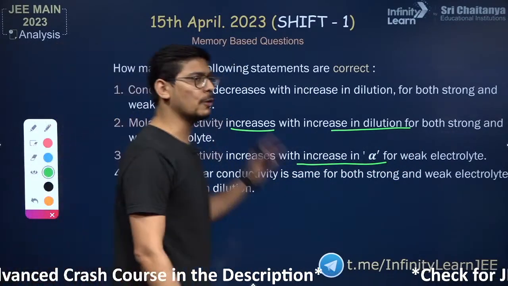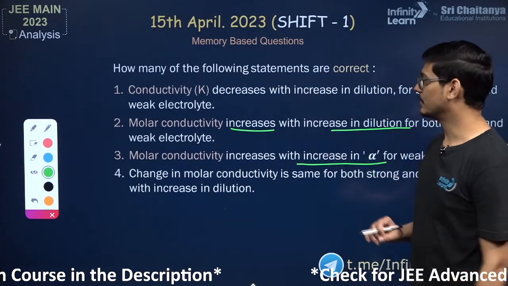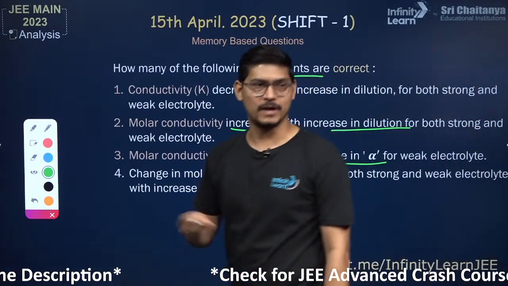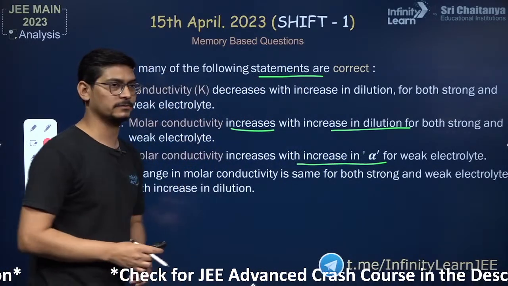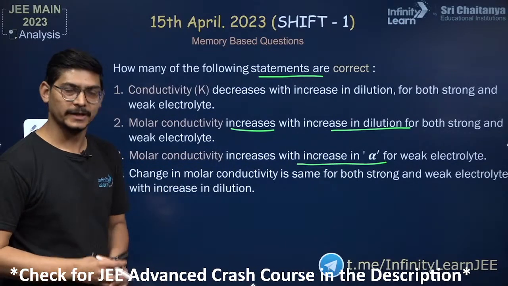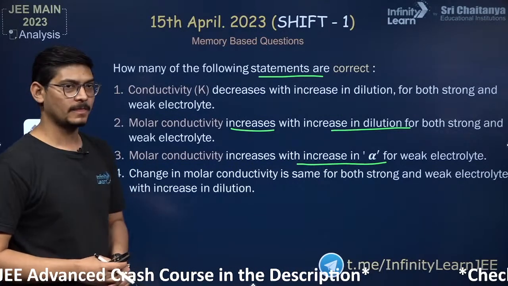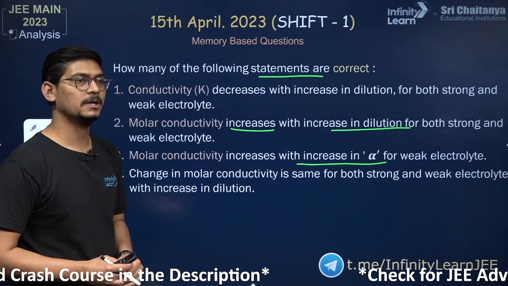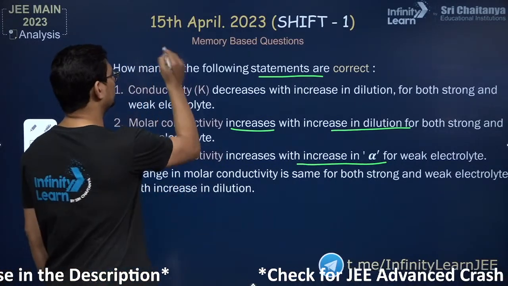So tell me, how many statements do you think are correct? That way nobody will be exposed. Out of 1, 2, 3, 4, how many statements do you think are correct? Then I'll begin to explain with formula, with concept. Okay, you guys are not answering. Let me explain. So let me tell you first.